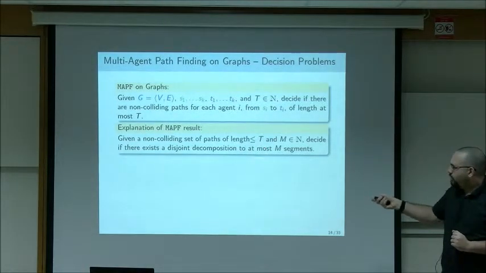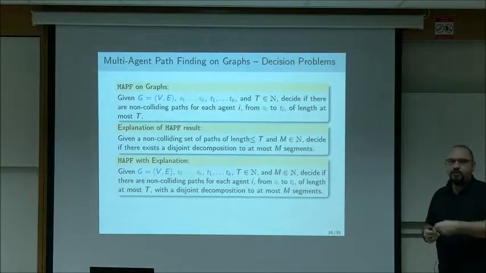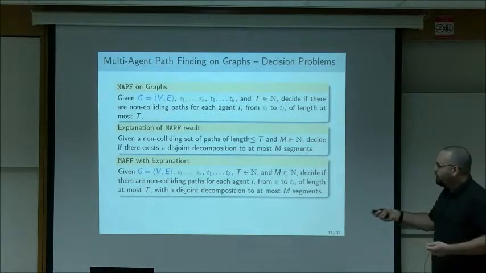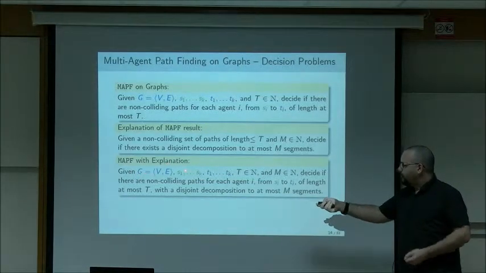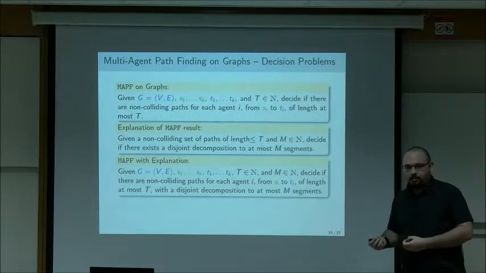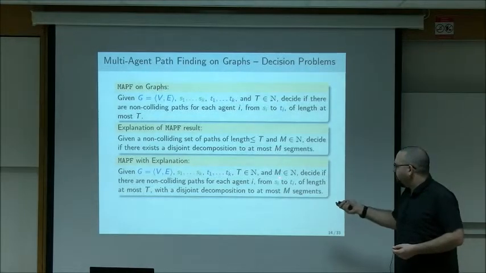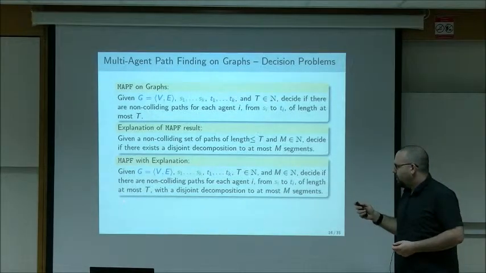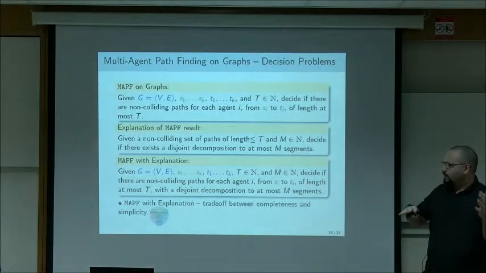So this is a fairly interesting problem, but a much more interesting problem, also in a general sense, is to plan with explanations in mind. So now I'm given the entire input for the planning instance, so the graph, the source vertices, the target vertices, the time bound, and I'm also given the simplicity parameter. And now I want to decide, can I plan such that I will have an explanation with at most m segments, and the time will be at most t. And this gives us a nice trade-off between completeness and simplicity.